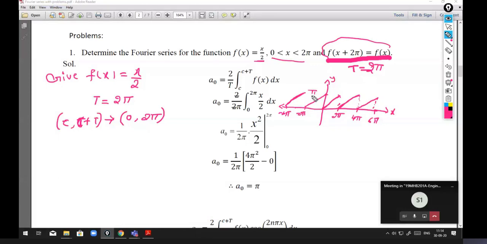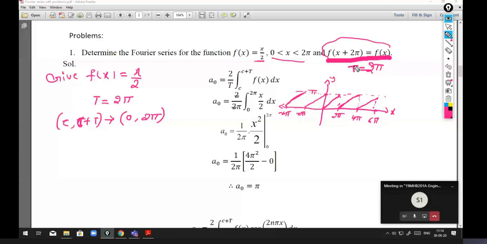Okay. So almost this range value is pi. If you see this, is it even or odd? If you look at the graph, can you say whether it is even or odd? It's not symmetric about the origin, and it is not symmetric about the y-axis.